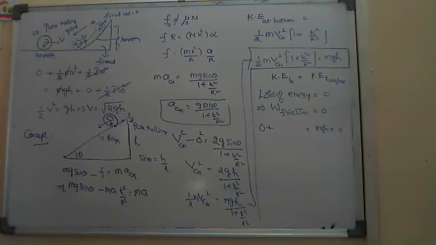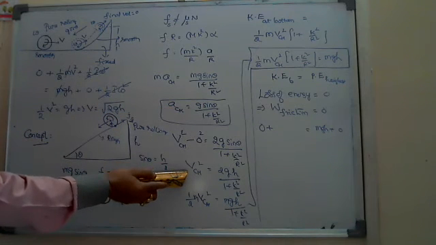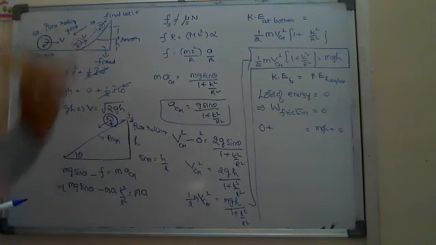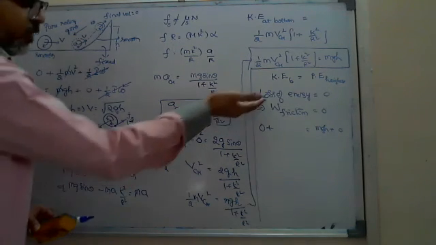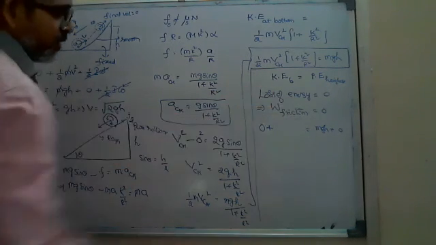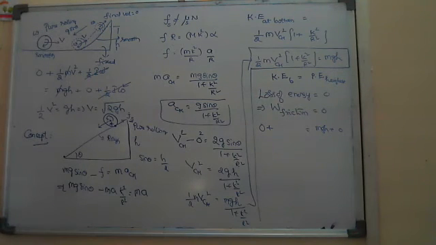I think you know this formula, no need to explain, and you know the formula for VCM also, and I wrote that here. I don't know whether you know this concept or not: work done by friction is equal to zero. In what way is it helpful in this problem?